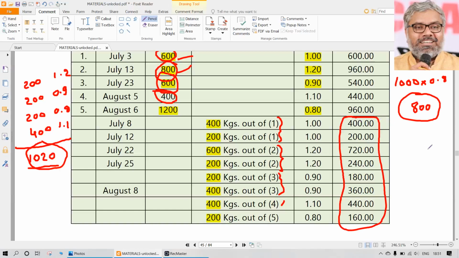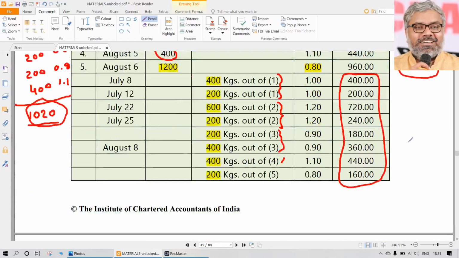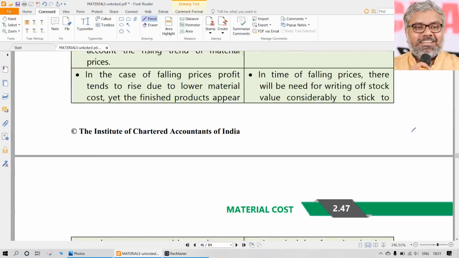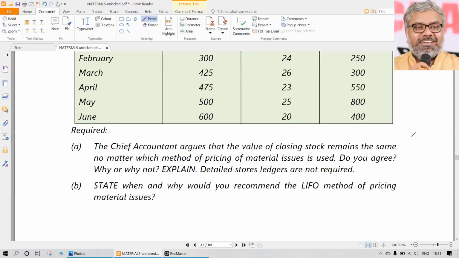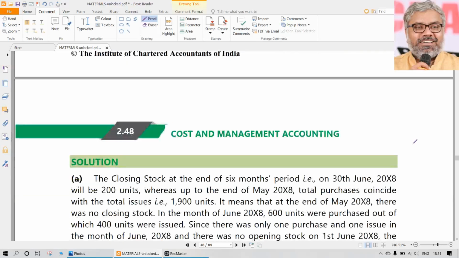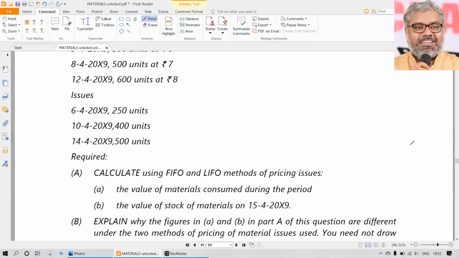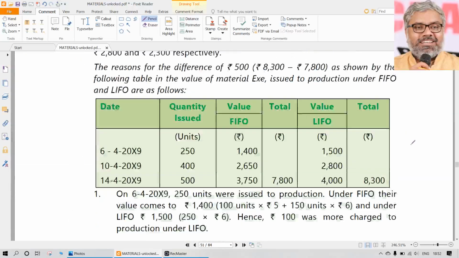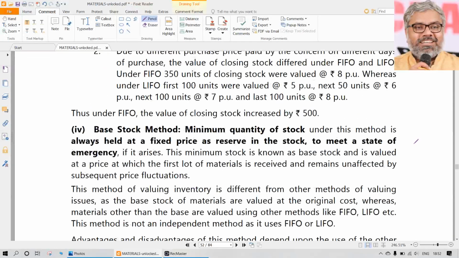For the purpose of entering them into the stores ledger by using FIFO or LIFO, this can be done. That is FIFO and LIFO, two different methods. Now there are other methods also which can be used. We can go through the methods first, then we can come back to the problems whatever they are. So whatever the questions are there, we can use that later. Let us complete the methods first theoretically. So what are the methods that can be used?